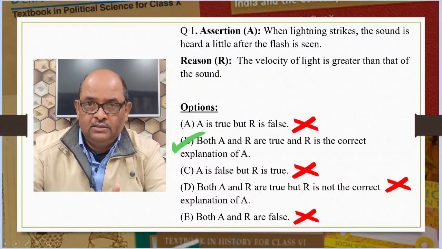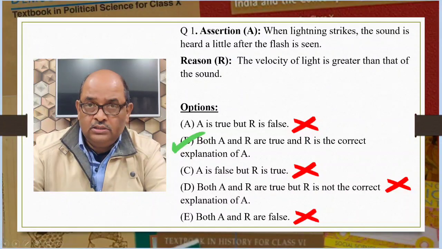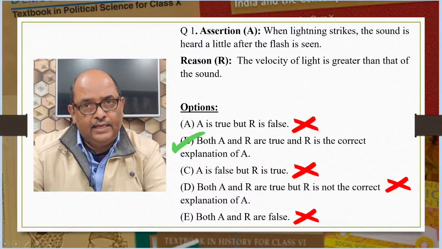When lightning strikes, the sound is heard a little after the flash is seen because the velocity of light is greater than that of sound. So try to relate the reason to the assertion with words like because, if, so that, and check if the reason is making any sense towards assertion. We will see few more examples. We will see some examples of this type and try to figure out the diversity of the questions that will be present in the exam paper.